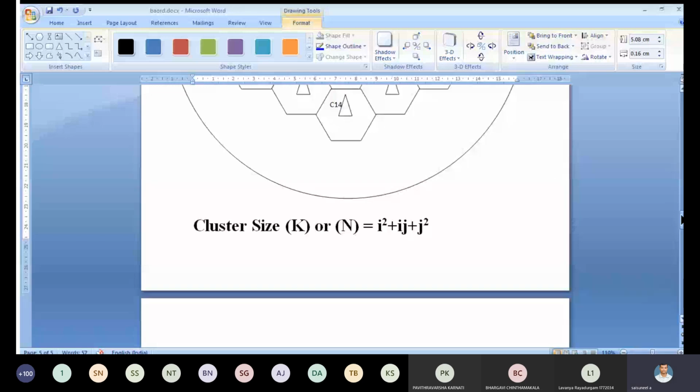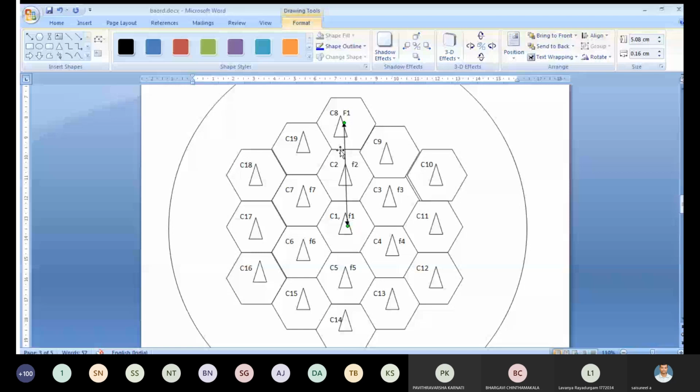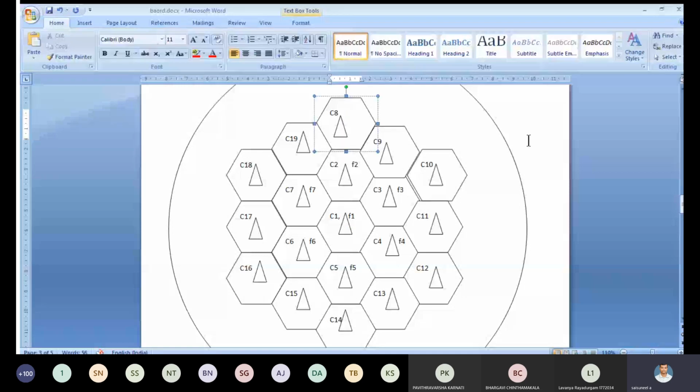For this example, at the center we are using F1. Where exactly is F1 used again, but not in an adjacent cell? After the adjacent cells, where exactly is F1 used? For this, there is also one method.